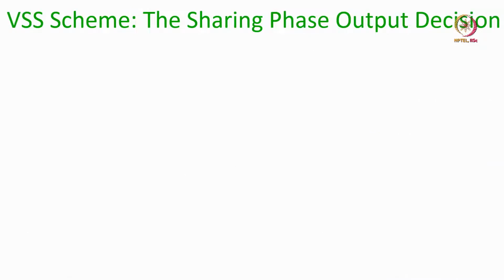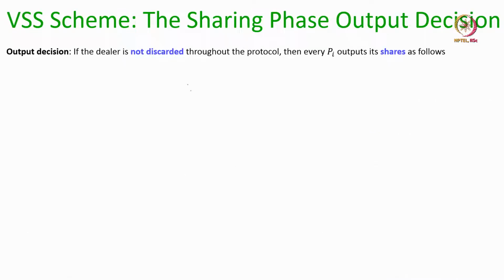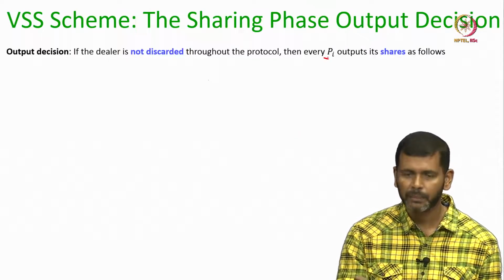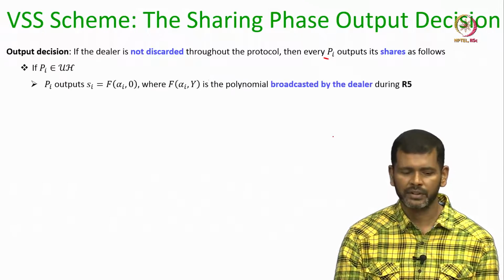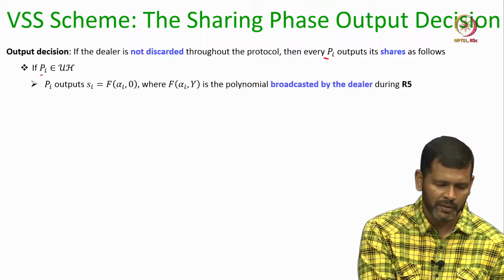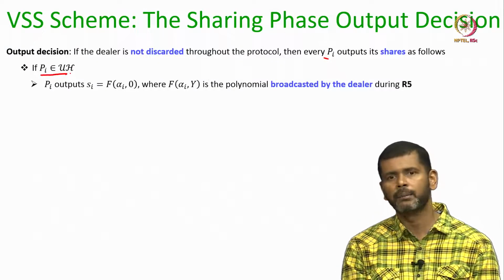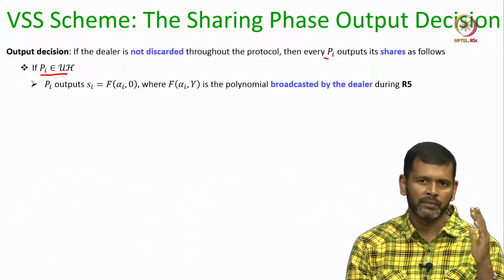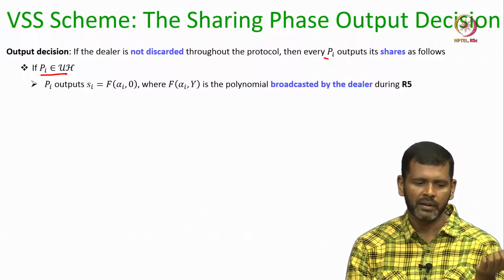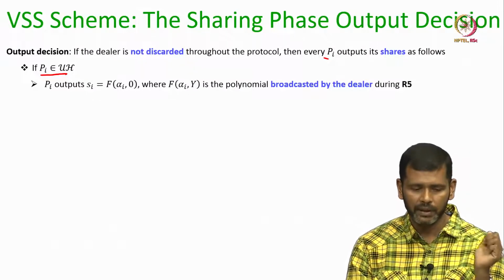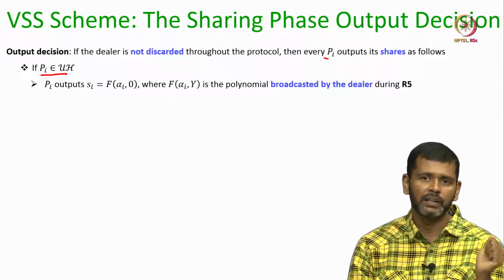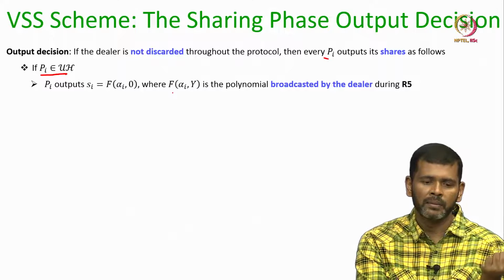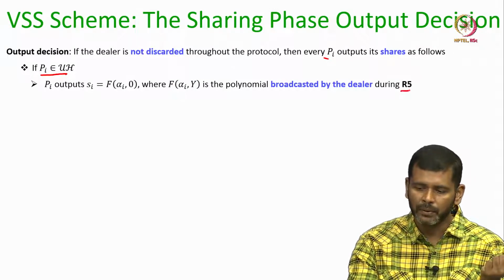Now, let us see the output of the sharing phase protocol. If the dealer is not discarded, then every party Pi sets its share as follows. There could be 2 possibilities depending upon whether the party Pi finally ends up as part of the happy set or the unhappy set. If it ends up in the unhappy set, then on behalf of such Pi, the dealer would have made public the row and column polynomials during round 5 of the protocol.